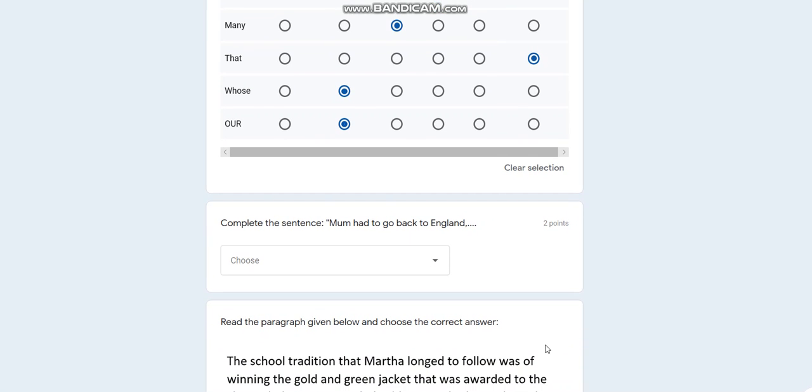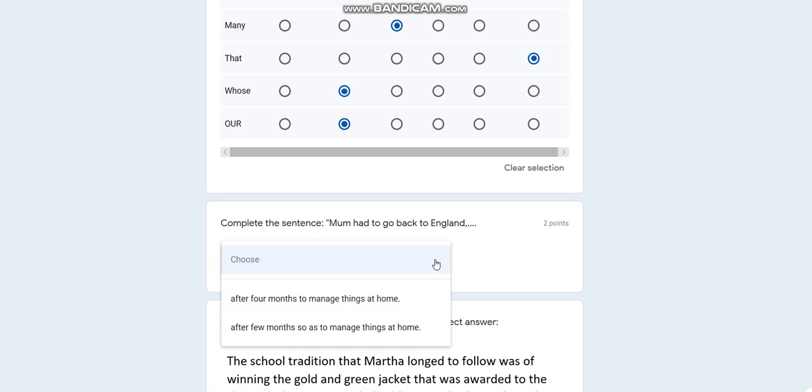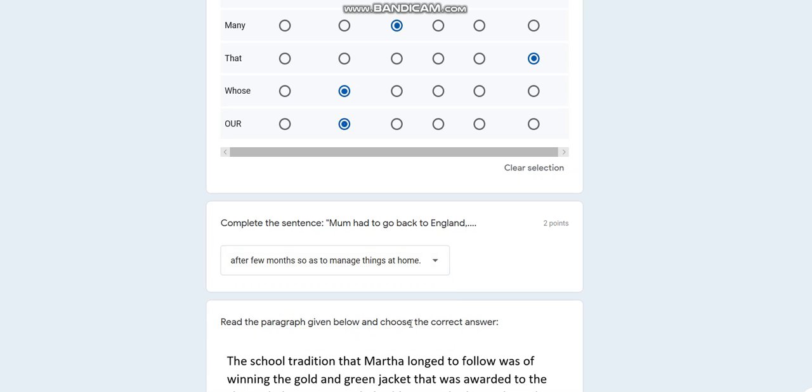we have complete the sentence. Mom had to go back to England. Now you can see on the very right hand corner you have the marks which says 2 point. That means that my question carries 2 marks. Now I'll click on this arrow and I'll get two options over here. Suppose I choose after 4 months to manage things at home or after few months so as to manage things at home. Suppose I think that the second one is the correct answer. So I click on the second.